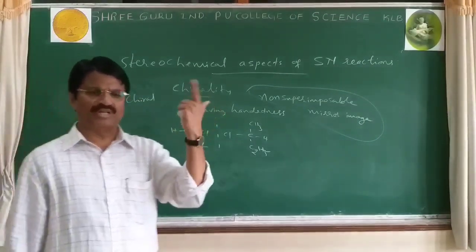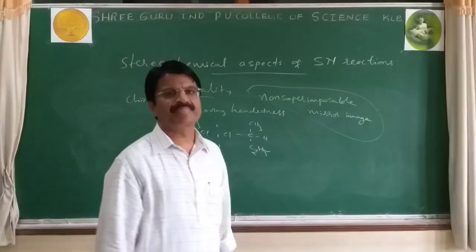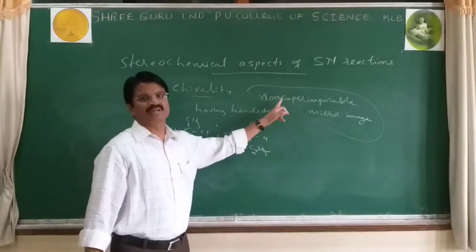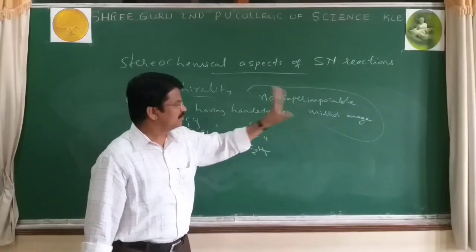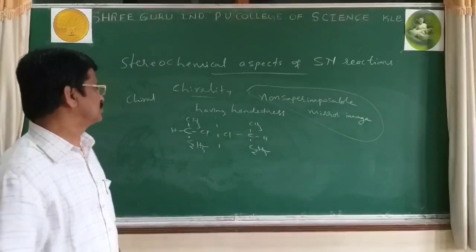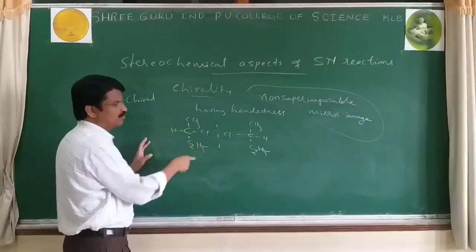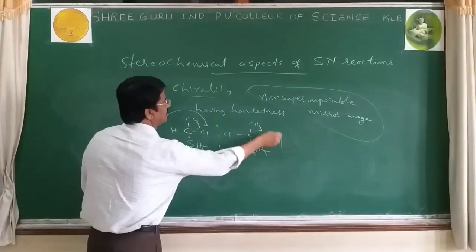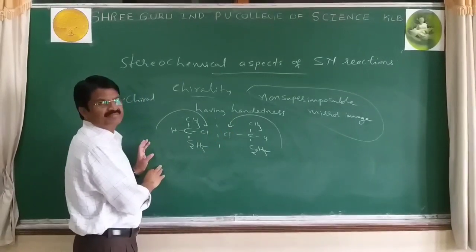What are chiral molecules? You may get this question. How to define? Compounds which have non-superimposable mirror images are called chiral molecules, and they are optically active because, see here, one molecule rotates clockwise, the other anti-clockwise.